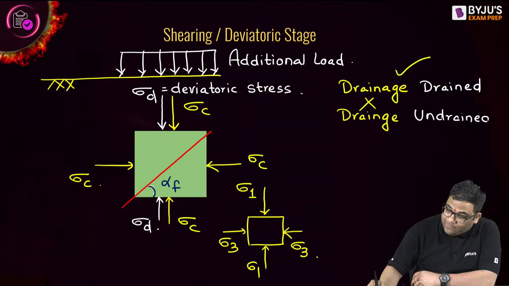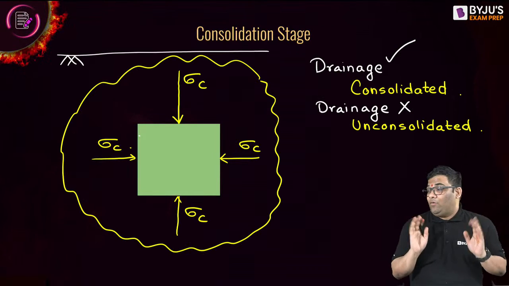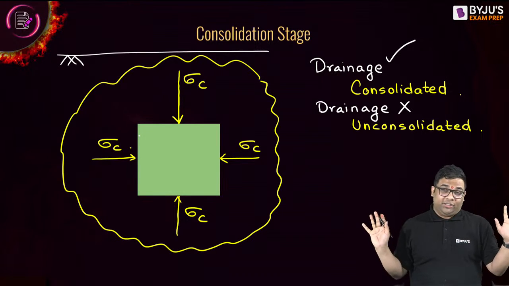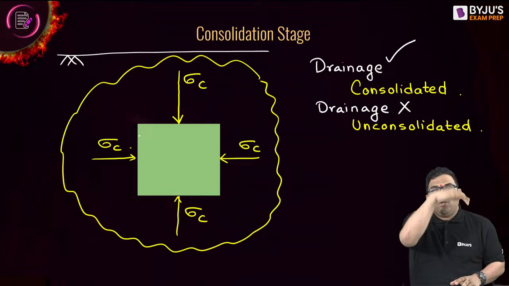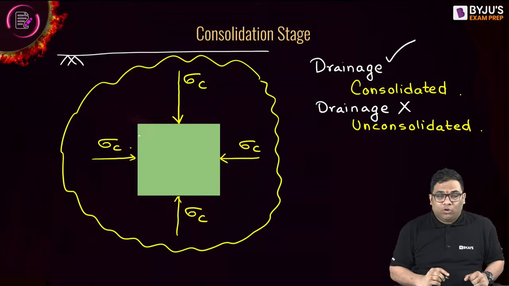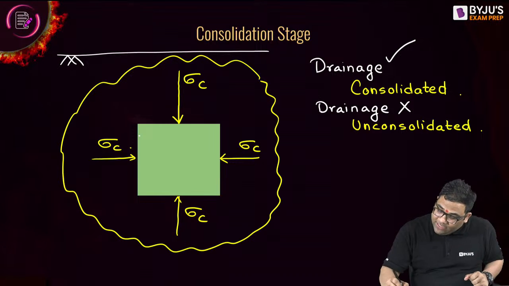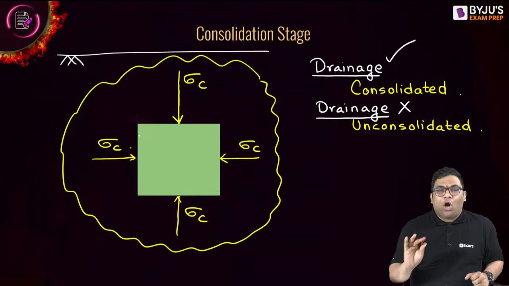If I summarize now, I can say that first of all, we'll have the consolidation stage. In consolidation stage, we have confining pressure acting all around, right? It is equal. And in that particular consolidation stage, if drainage is possible, consolidated. Drainage is not possible, unconsolidated.